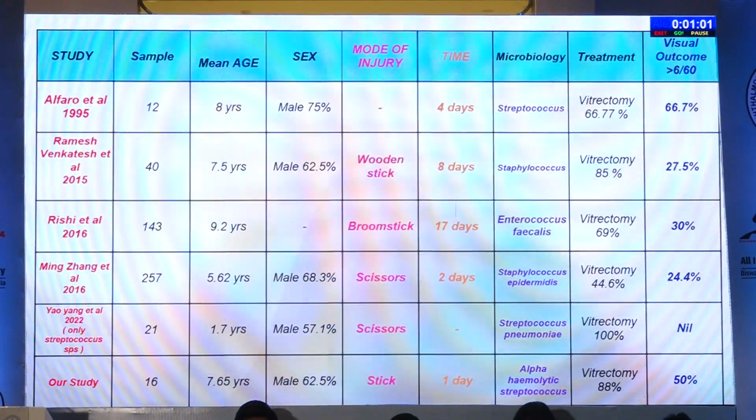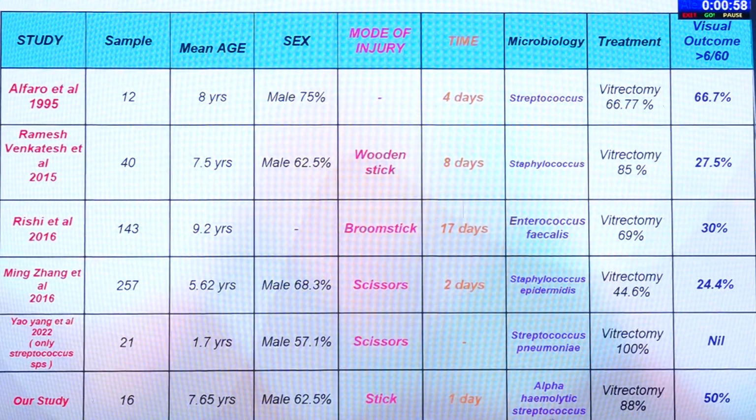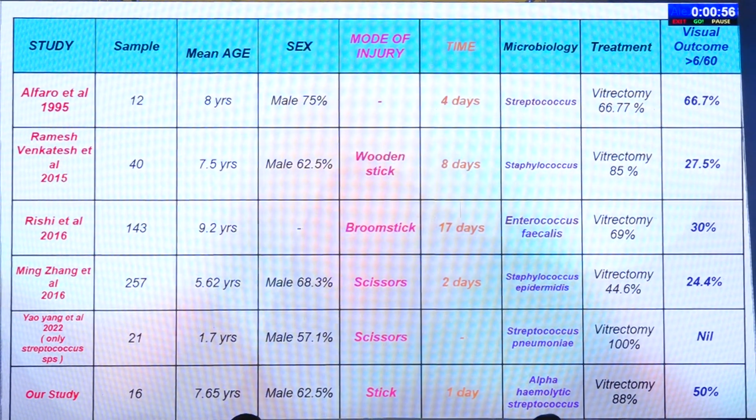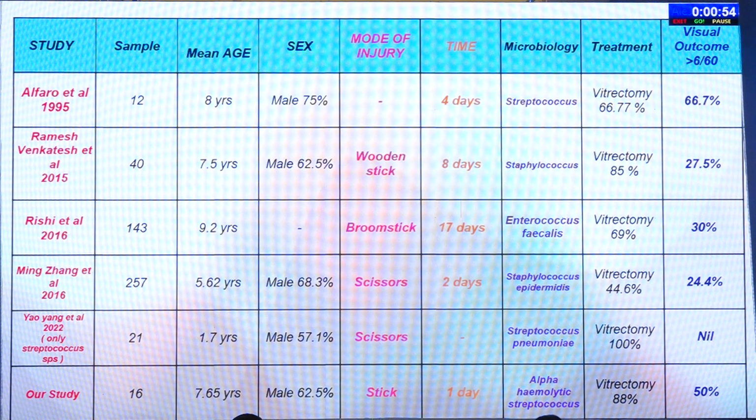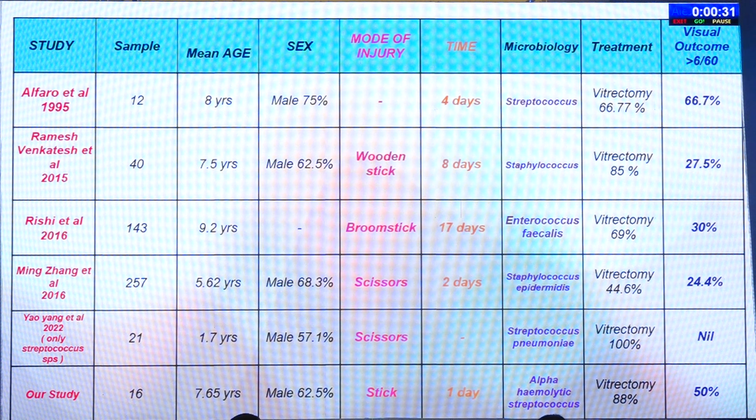1 year period. The mean age of presentation was 7.65 years. The most common gender affected was male, as seen in other studies. The most common mode of injury in our study was a wooden stick injury. In some other studies, broomstick and scissor injury was also seen. The time of presentation in most of the patients was within 1 day, so that mostly contributed to the good visual outcome.